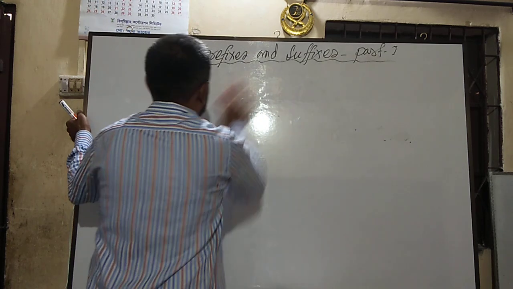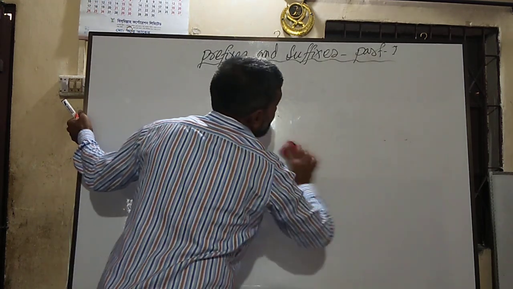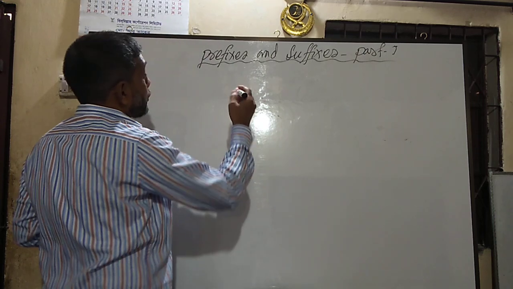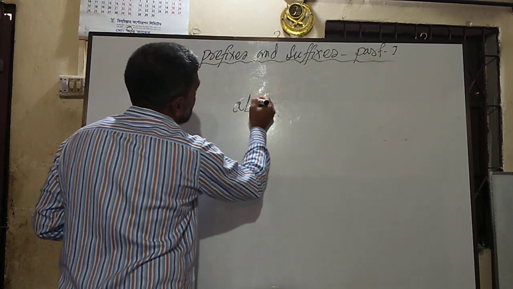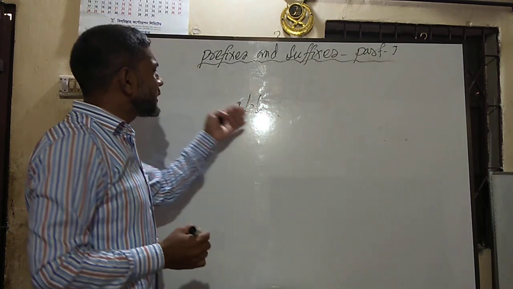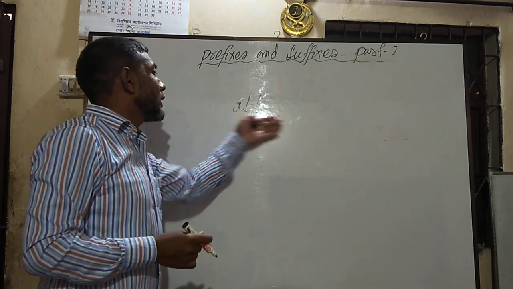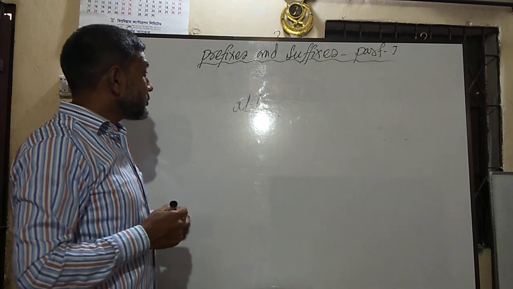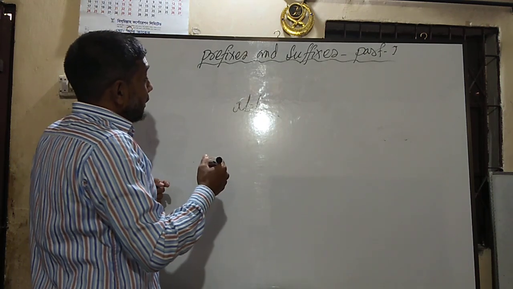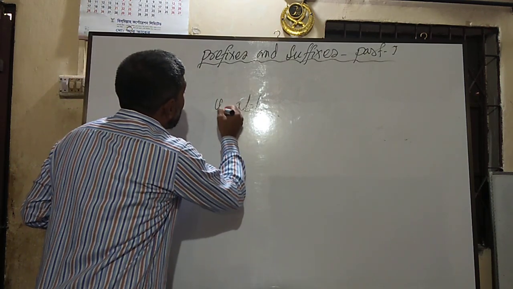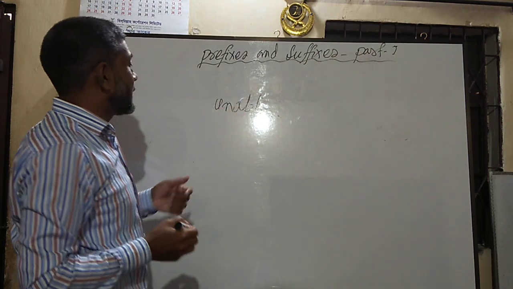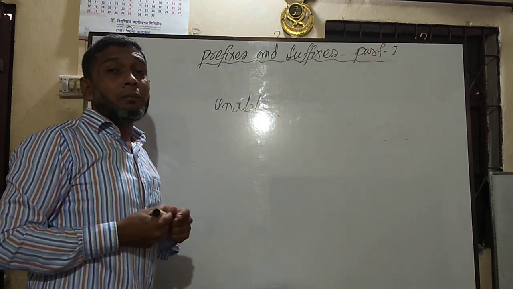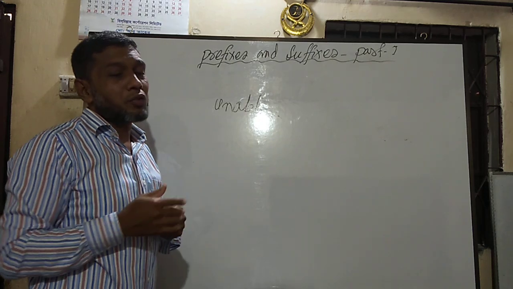For example, if I write a root word here, suppose this is able. This is a root word because it is not compounded with anything. If I add the particle an before able, then it will make the opposite word of able.